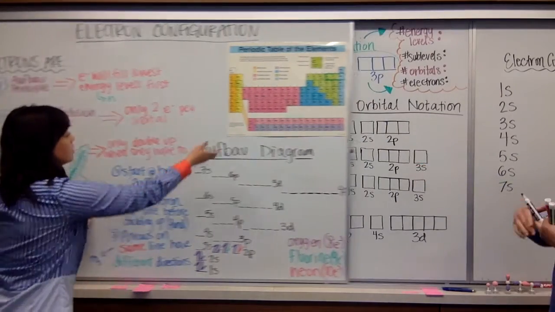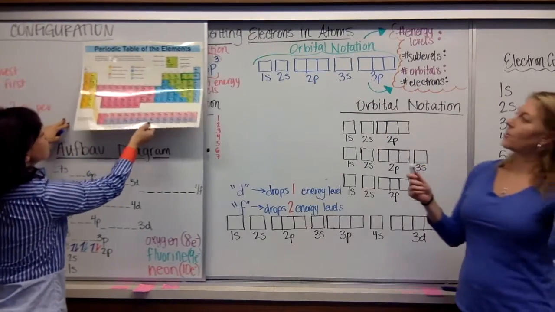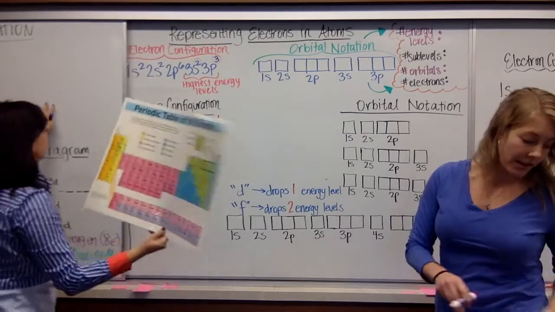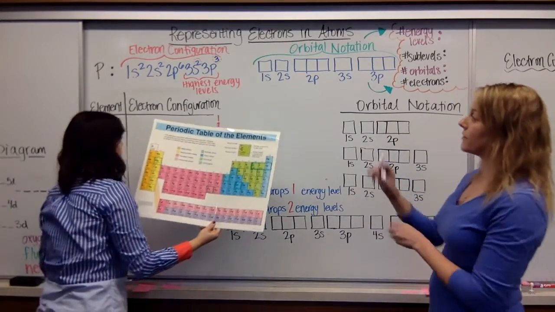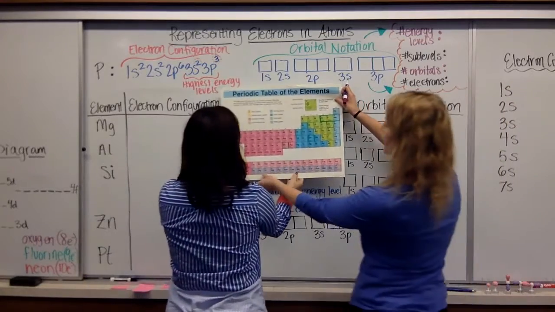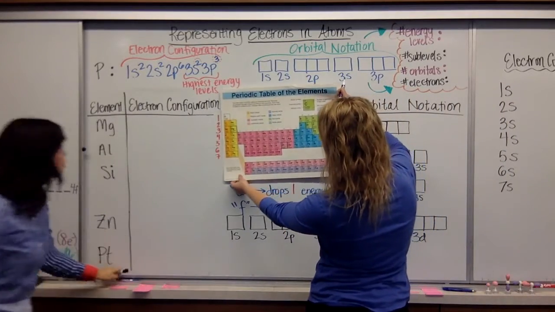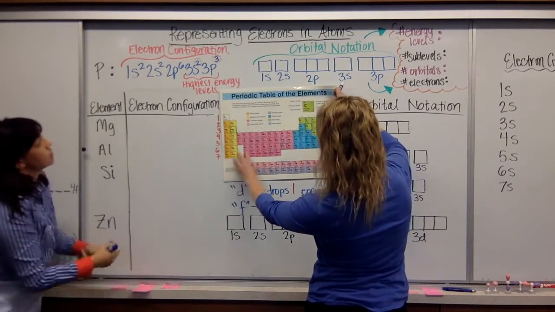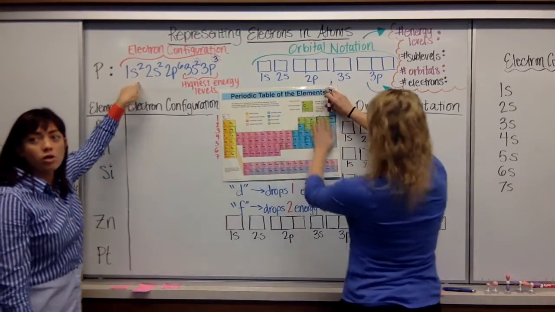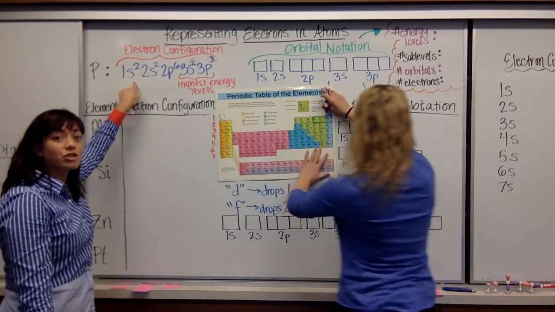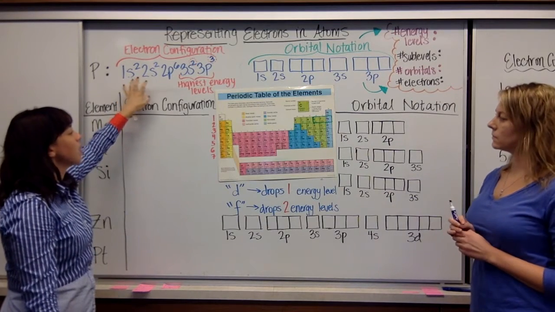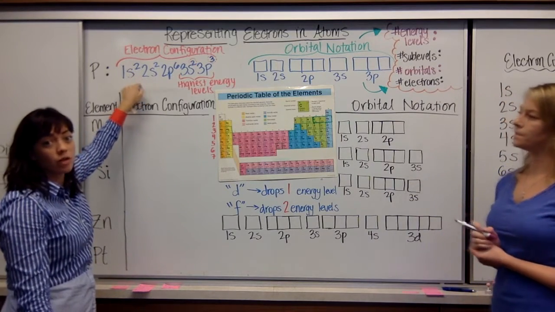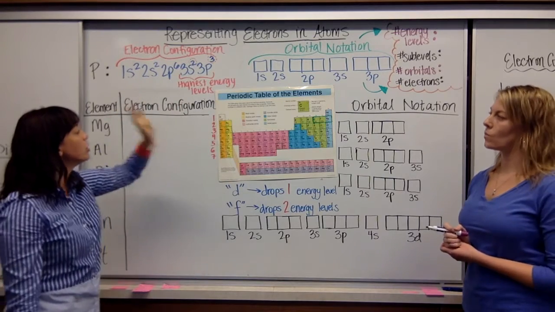All right. Now we're going to get on to representing electrons in an atom using electron configurations and orbital notations. Okay. So, electron configuration, this is what you saw at the end of the POGL, and it's basically an electron's address in an atom. And we're going to talk about what that means and how we can determine this, and you can write it out using the periodic table.